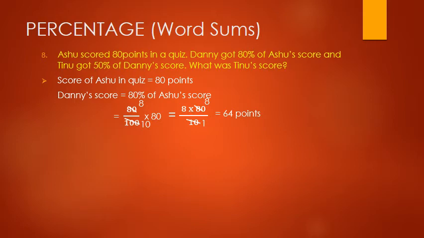Now in the next step, what is Tinu's score? Well, it is mentioned in the question that Tinu got 50% of Danny's score. So Tinu's score is equal to 50% of Danny's score. And now children, we already know that Danny's score is 64 points that we have solved. So now what are we going to write? 50% of Danny's score is equal to 50 upon 100 multiplied by 64, right?